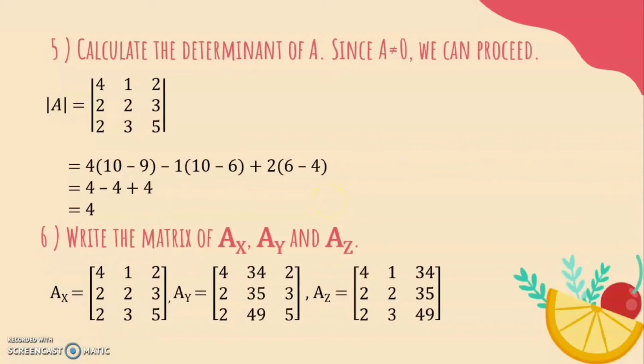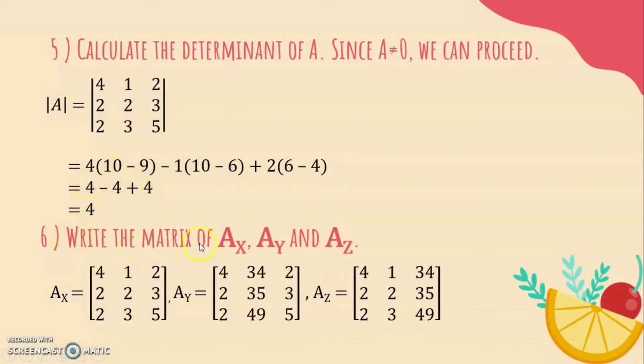For step number 5, calculate the determinant of A, since A is not equal to 0. So we can proceed with the determinant of A. We have to know that the signs are plus, minus, and plus. So calculate all of this and we will get the determinant of A is 4.